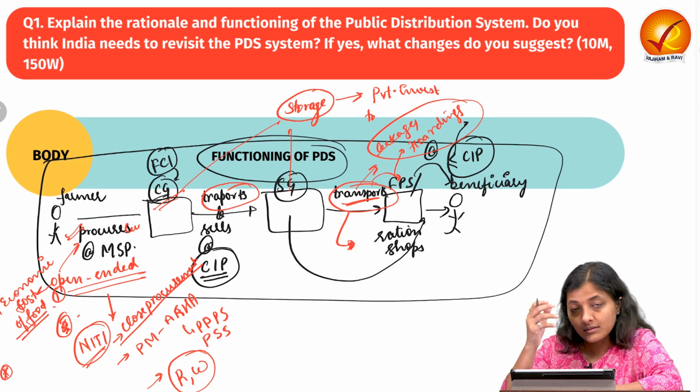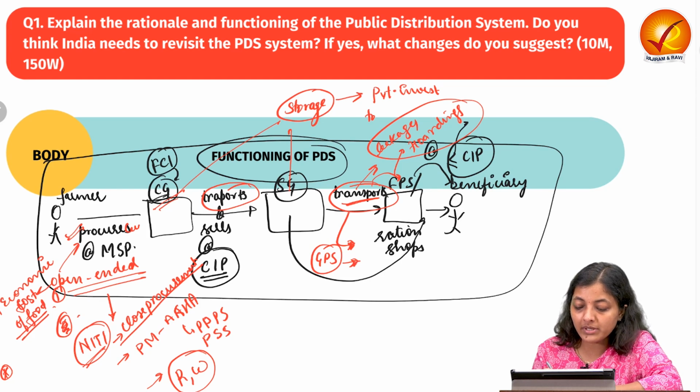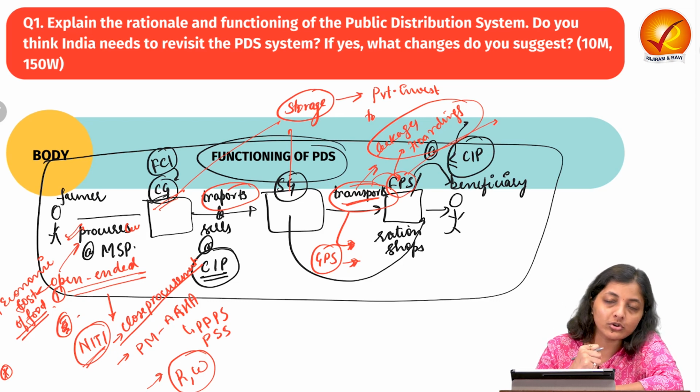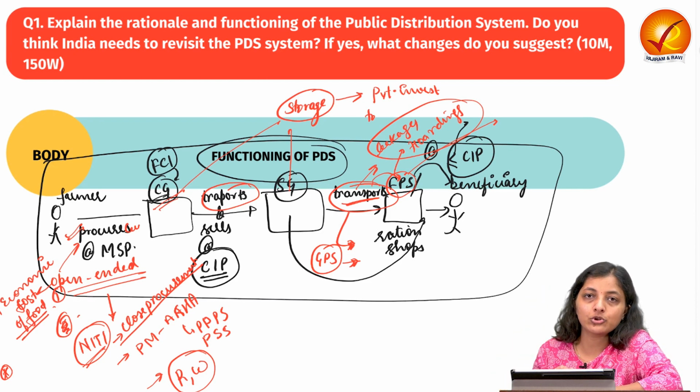So what is the solution for these transportation leakages? We should tag GPS along these trucks so that they can be tracked. We should also do the computerization of the FPS, recording how much is the stock, how much new stock is coming, how much they are giving to the beneficiaries, so that all the data is there and they cannot hoard the food grains.